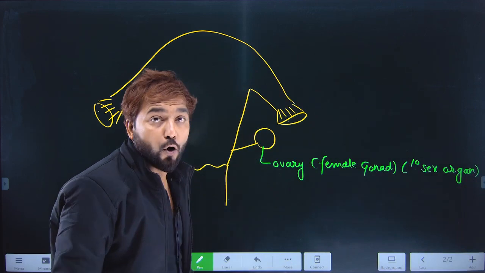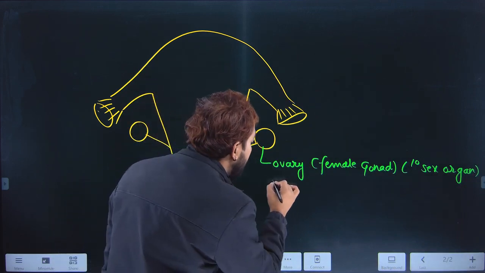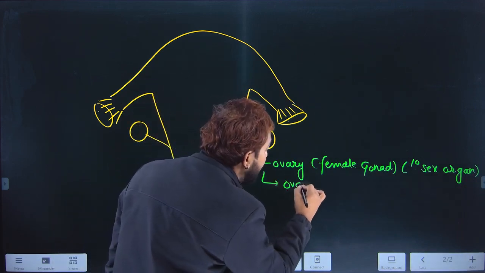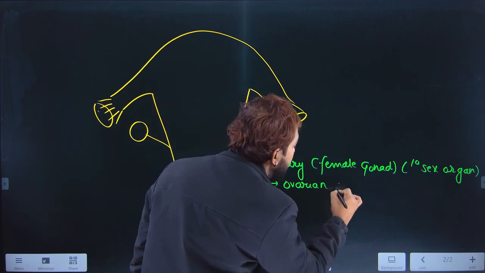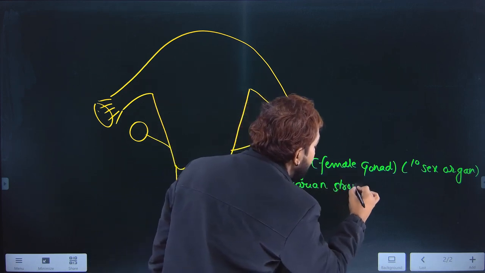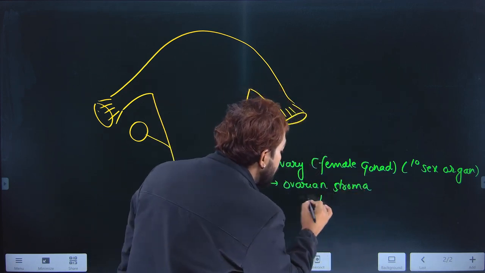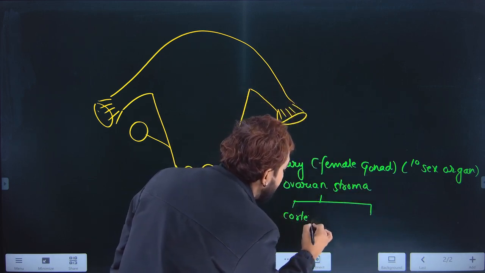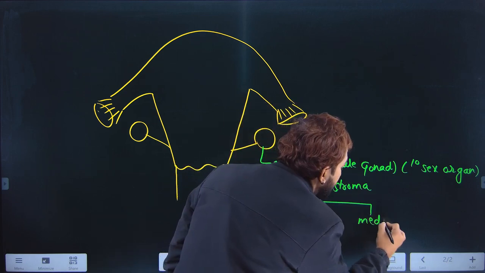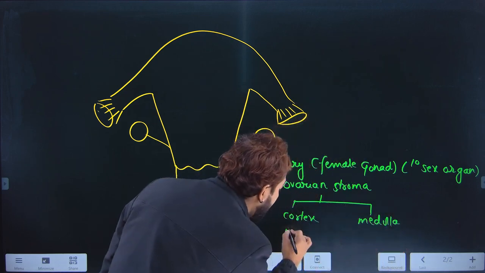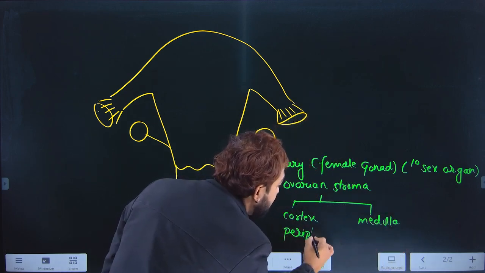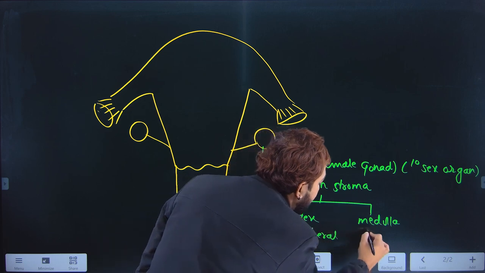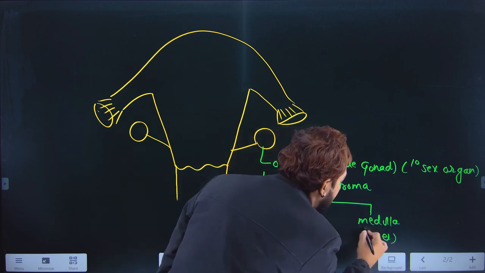When you talk about ovary as such, it has got a particular zone that is called ovarian stroma. This ovarian stroma has got two particular zones, ovarian cortex and ovarian medulla. Cortex is the peripheral part, the side part, and medulla is the inner part.